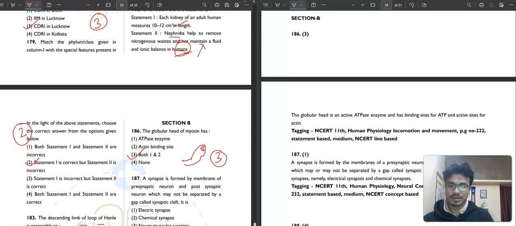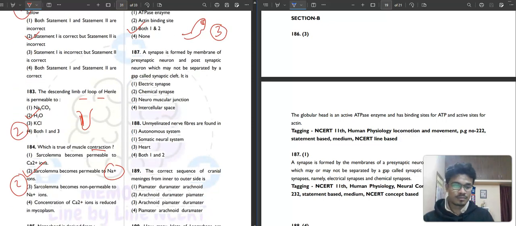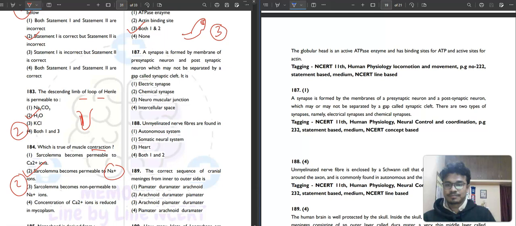Then question 187. A synapse is formed by the membrane of a presynaptic neuron and a postsynaptic neuron, which may or may not be separated by a gap called the synaptic cleft. It is electric synapse, chemical synapse, neuromuscular junction, or intercellular space. It is basically electrical synapse. So the first option will be your correct answer. Because it is saying not separated, that is obviously electrical. If it is separated, then it could be chemical synapse.